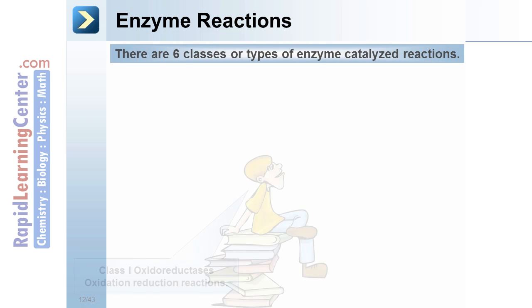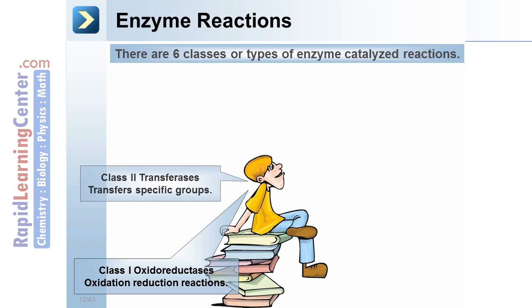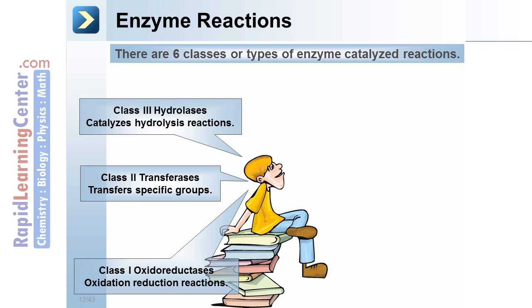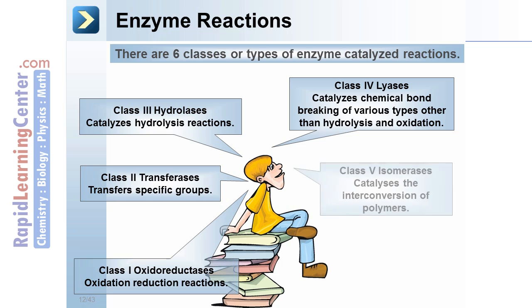Enzyme reactions. There are 6 classes or types of enzyme catalyzed reactions. Class 1, oxidoreductases. These perform oxidation reduction reactions. Class 2, transferases. Transferases transfer specific groups. Class 3, hydrolases. They catalyze hydrolysis reactions. Class 4, lyases. Catalyze chemical bond breaking of various types other than hydrolysis and oxidation.